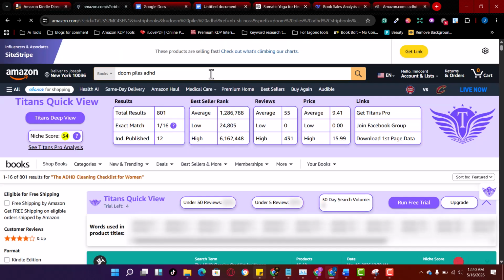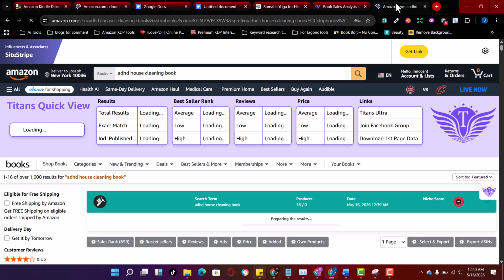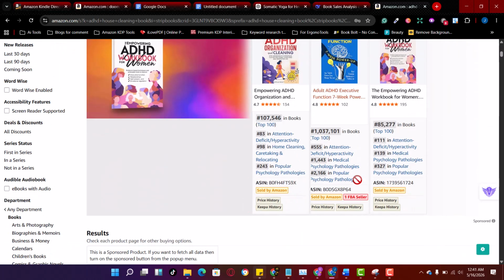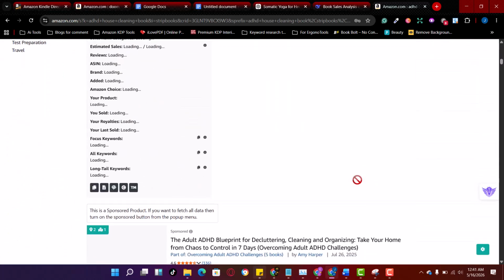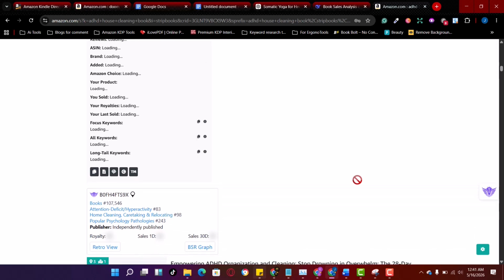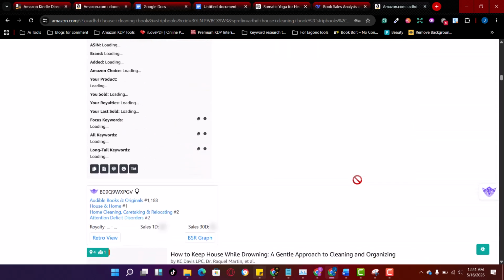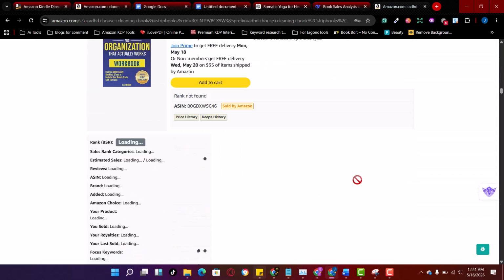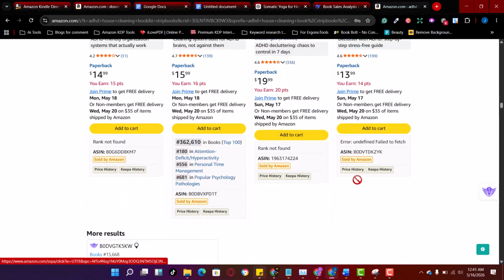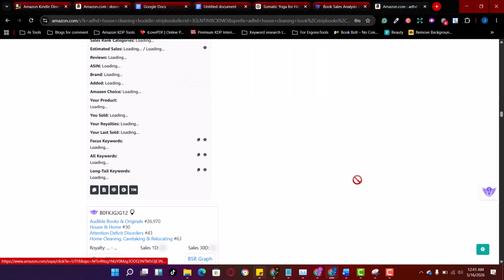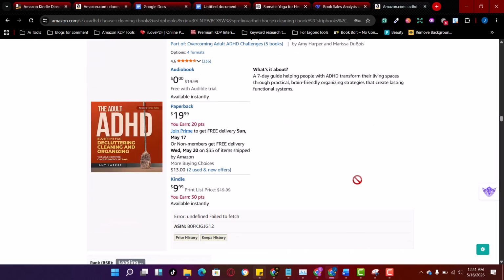So let's search for this particular one again. Let me see this particular result. Let's scroll down and see if we can see our book on this page. Though my network is kind of slow, but let's see. Okay, so I'm not seeing it. Let me just scroll down to the last of this first page. I'm not going to go more than the first page.